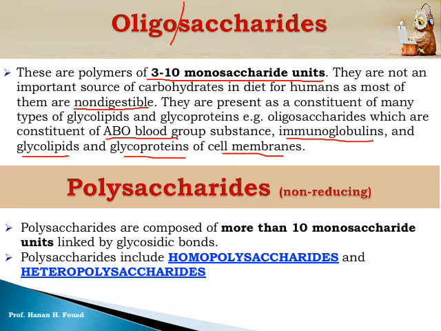The last thing is polysaccharide, and I write beside them that they are non-reducing. Why are they non-reducing? Because they don't have a free aldehyde group and they don't have a free ketone group. Both aldehyde and ketone are called carbonyl groups. So there is no reducing power in polysaccharides.